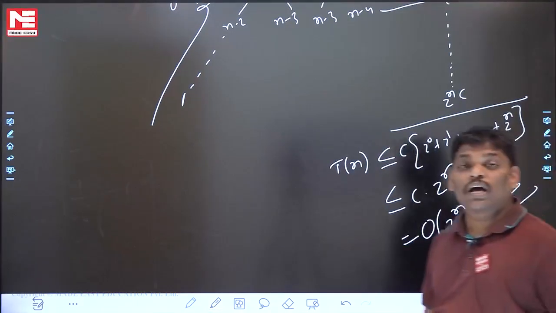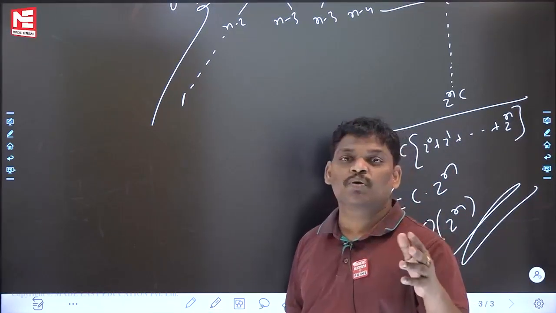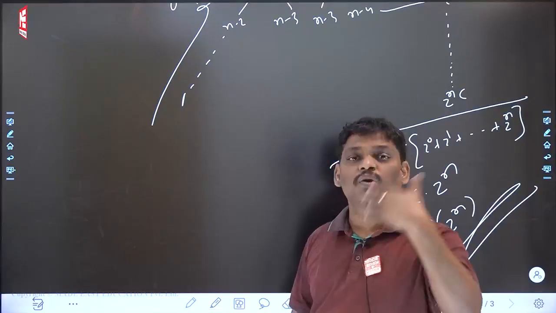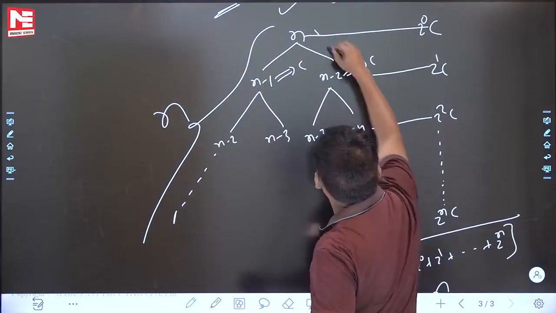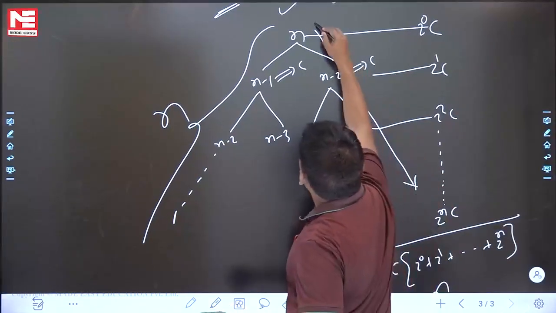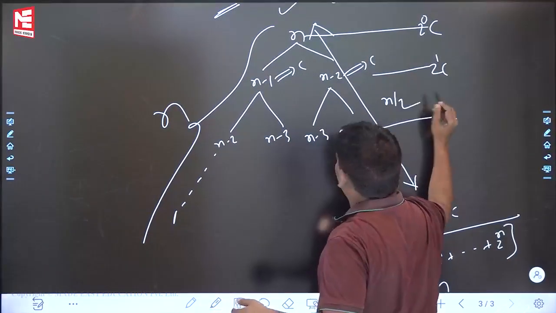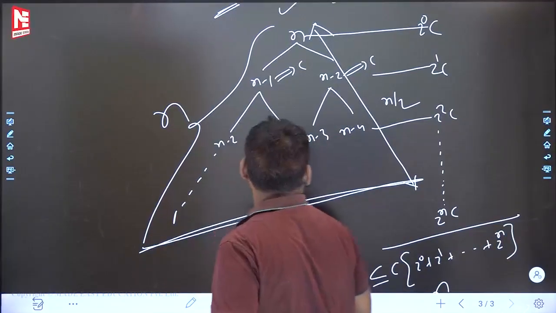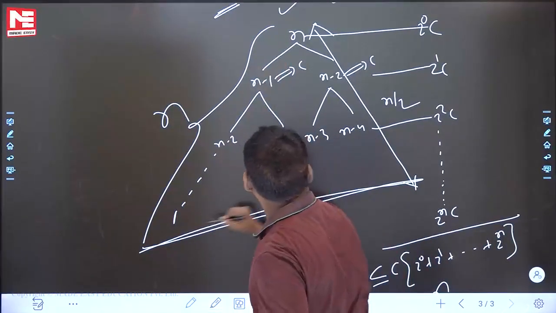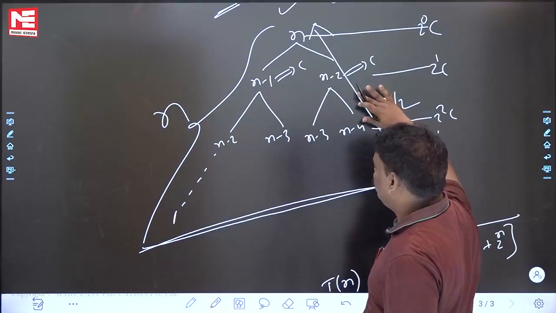Some people are asking, why upper bound? What is the answer? Computing the actual answer is not possible. So upper bound, or lower bound. This side is n levels, but this side, how many? N by 2 levels only. This side is only n by 2 levels, but here n levels, right? See this one. This side is more, and this side is only n by 2, right?